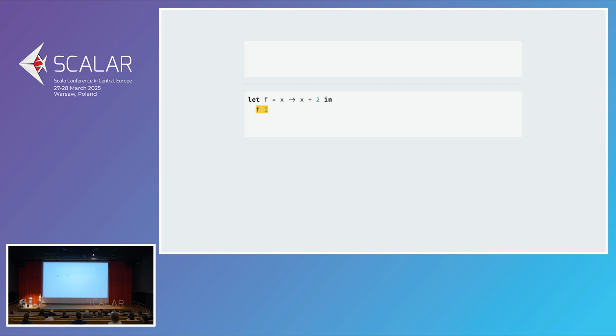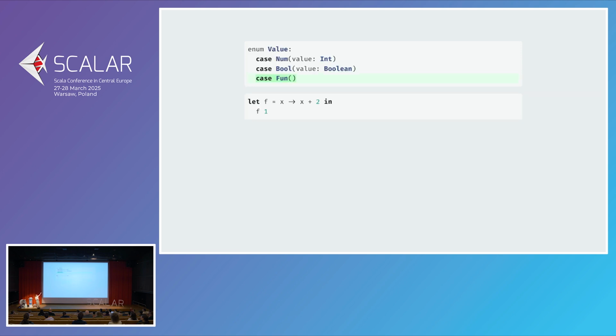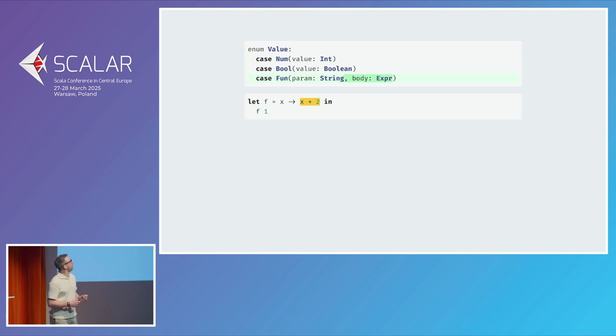Now that has consequences, however, because we did say that let is used to bind names to values, or values to names. I'm never sure how that verb works. But here we're binding the name F to a function. So functions must be values. We have just decided that we were doing a functional programming language in the original correct definition of a functional programming language, which is functions are values, no monads involved. Which means we need functions to be values, so we need a new value, fun, which has a parameter and a body.